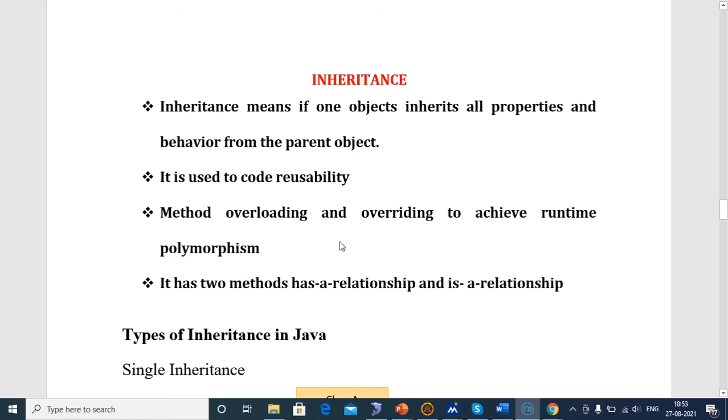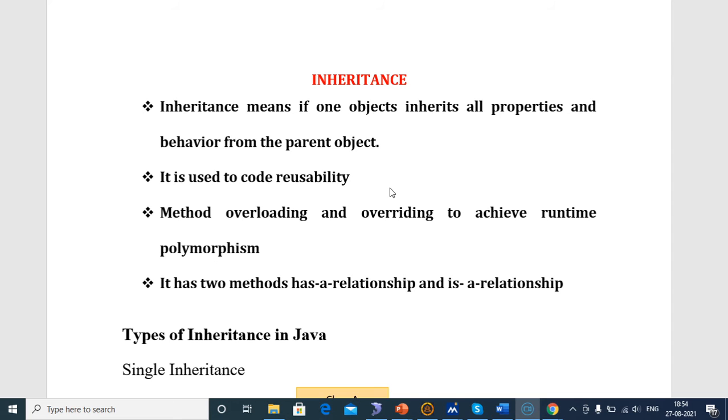Next, inheritance. Inheritance means one object inherits all properties and behavior from another object. What does that mean? For example, we take a parent. The parent has reading capacity and also has a strong interest in reading books. Those properties and behavior the child also has. That is the inheritance. In inheritance, we get code reusability.